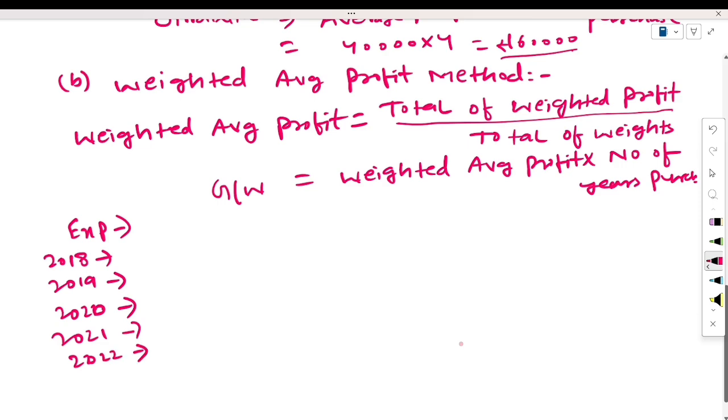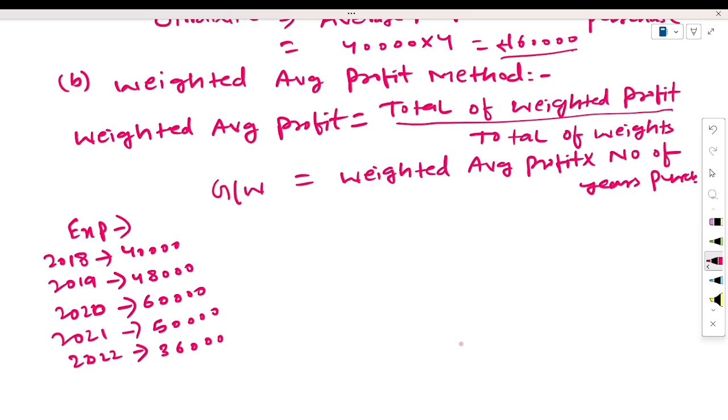The year is given here and their profit is also given. This year the profit is 40,000, this year 48,000, this year 60,000, this year 50,000, and this year 36,000, like this.